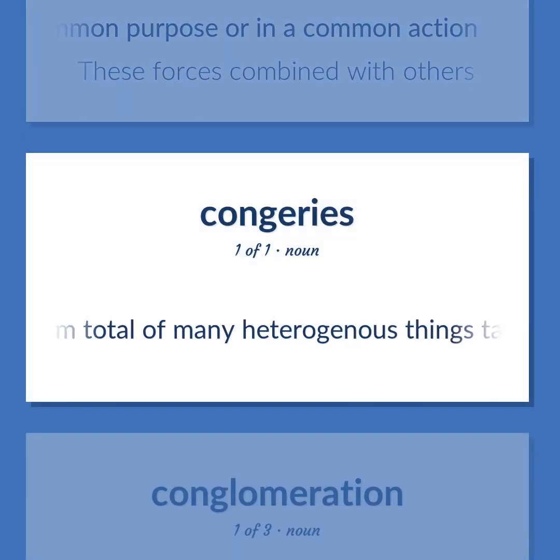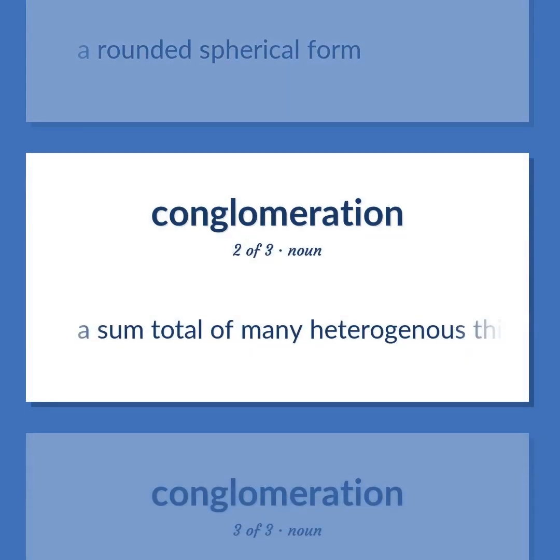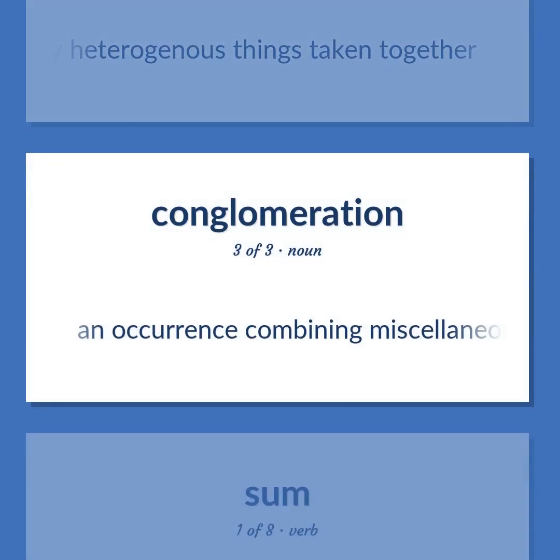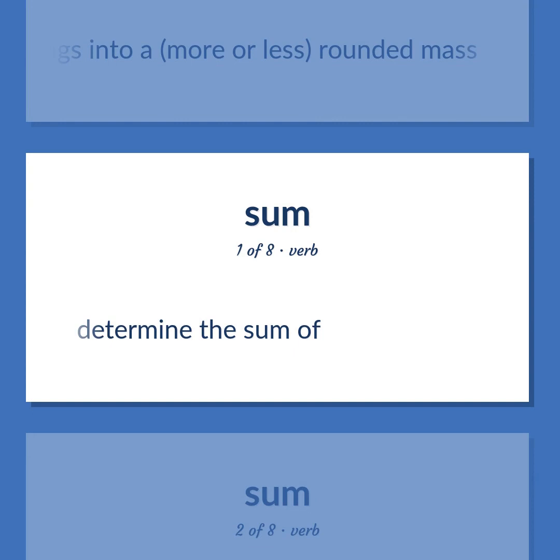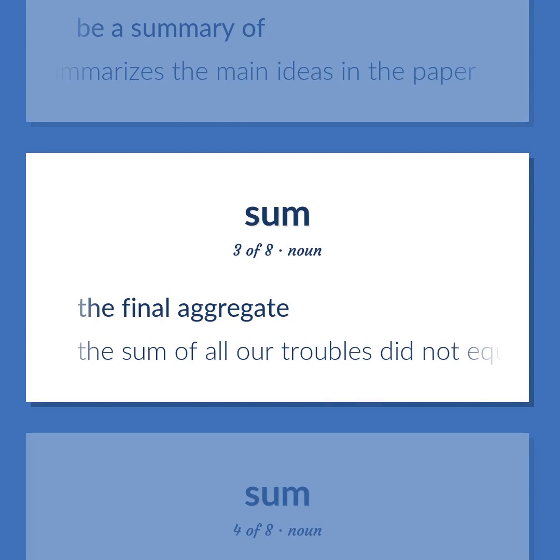A sum total of many heterogeneous things taken together. A rounded spherical form. A sum total of many heterogeneous things taken together. An occurrence combining miscellaneous things into a, more or less, rounded mass. Determine the sum of. Be a summary of. The abstract summarizes the main ideas in the paper. The final aggregate. The sum of all our troubles did not equal the misery they suffered.